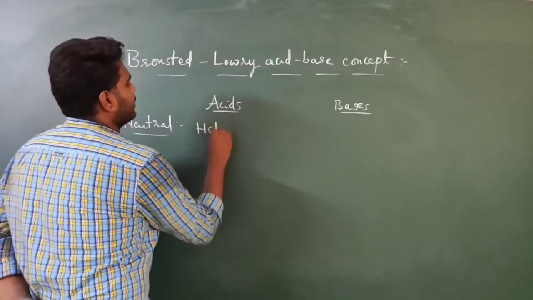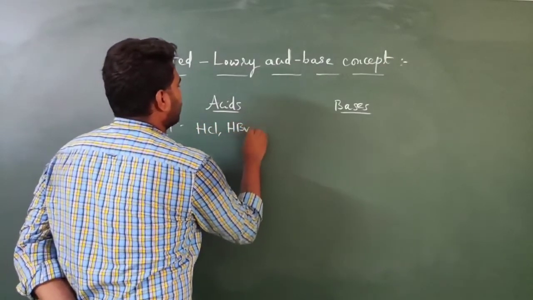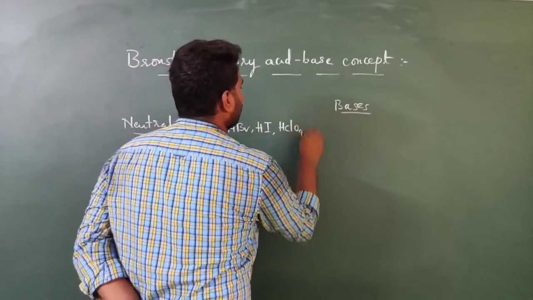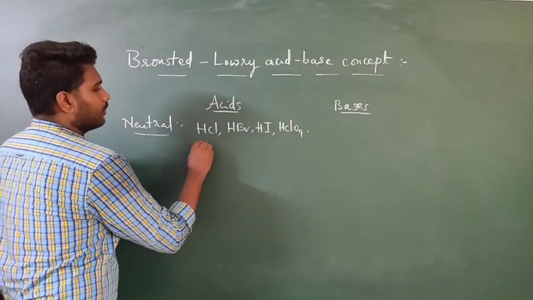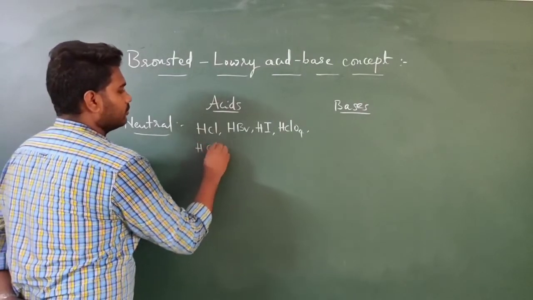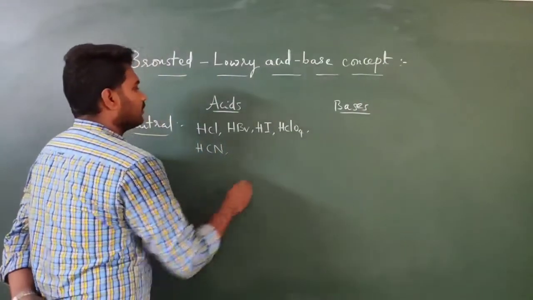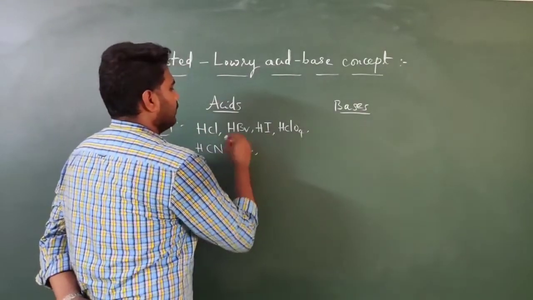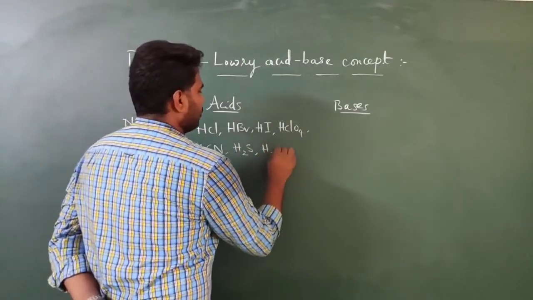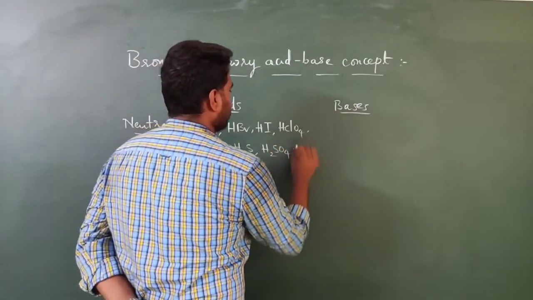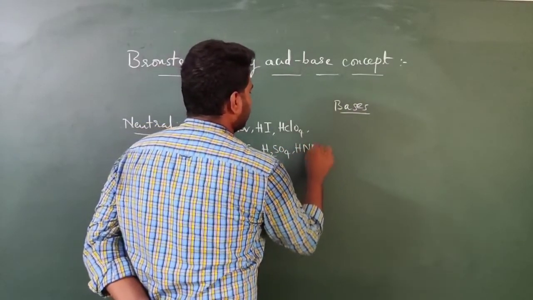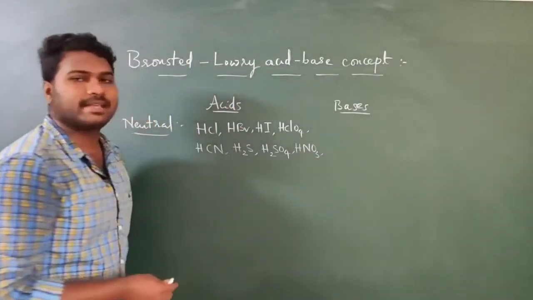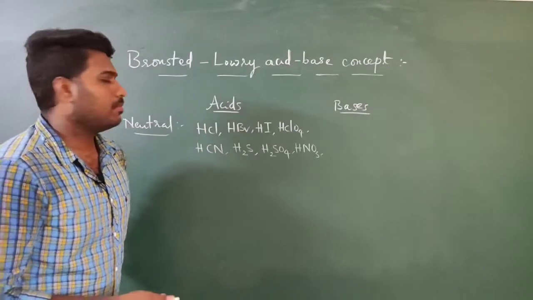Neutral molecules, we can write HCl, HBr, HI, HClO4 and HCN and H2S and H2SO4, HNO3, etc. So these all will act as acids. These all will act as Bronsted acids.